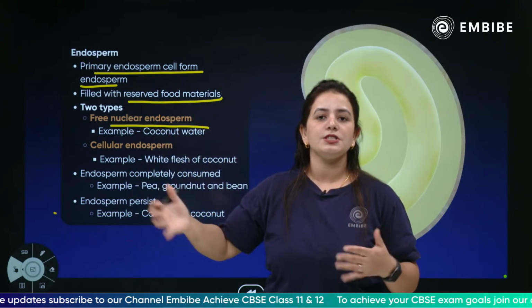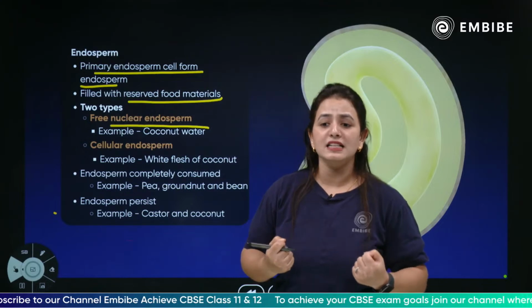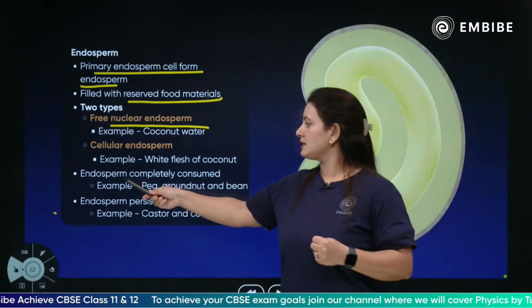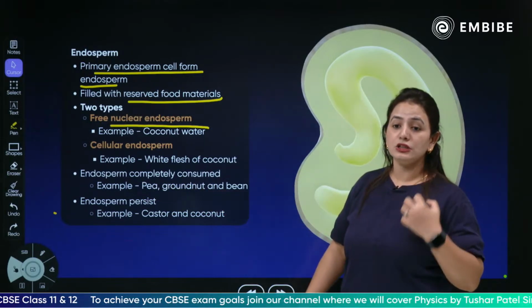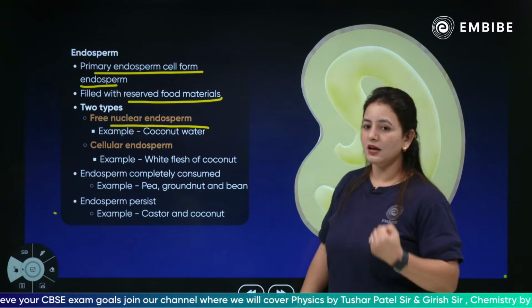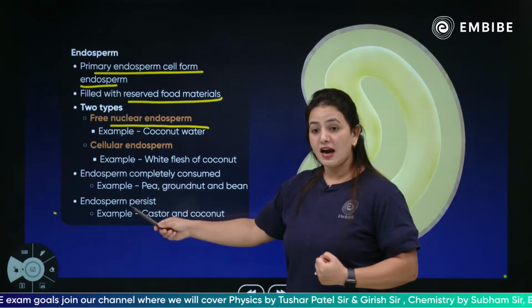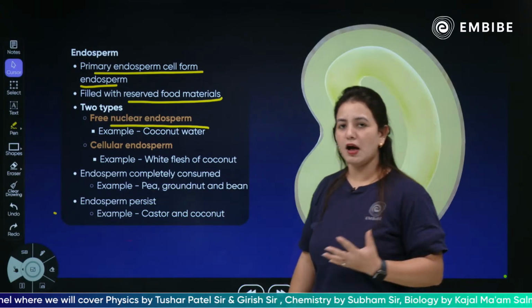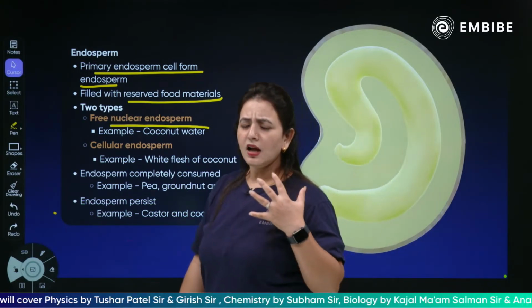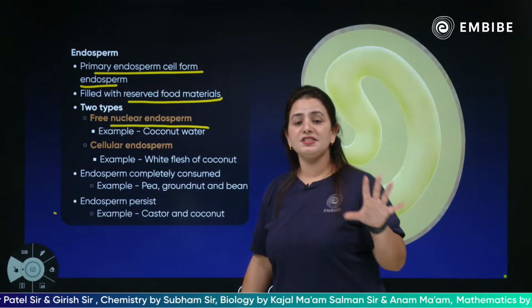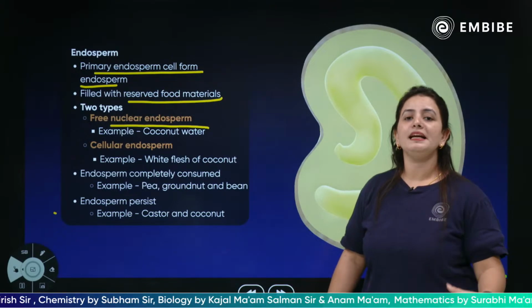Your endosperm is persisting. It is not completely consumed by the embryo development. So children, when the endosperm is completely consumed and used for nourishment, examples of such seeds are pea, groundnut and beans. All of you have seen peanut, groundnut and beans. In such seeds, the endosperm is completely consumed.